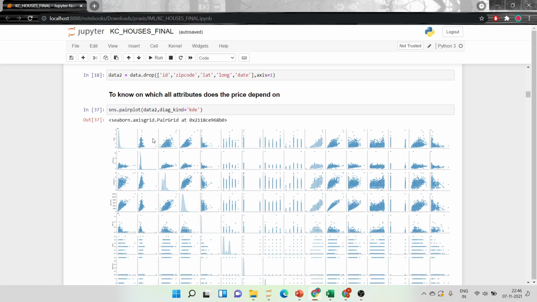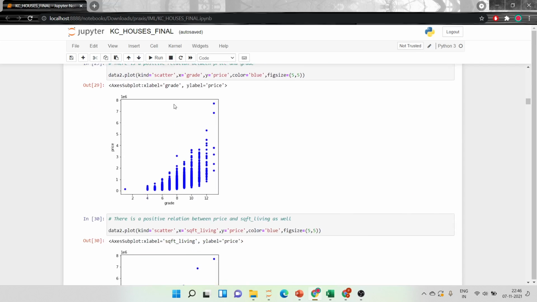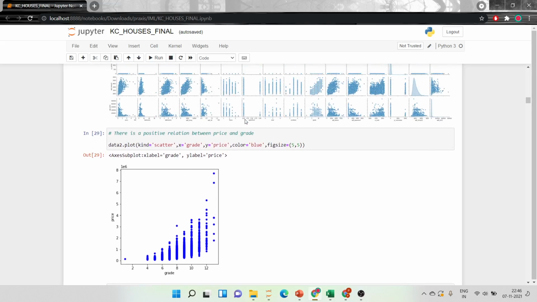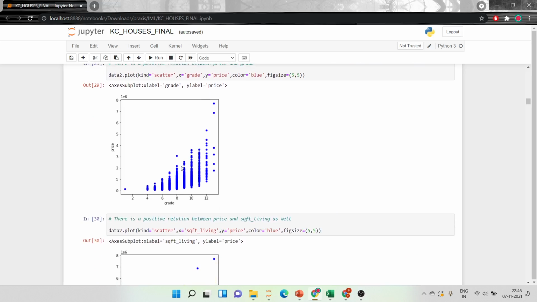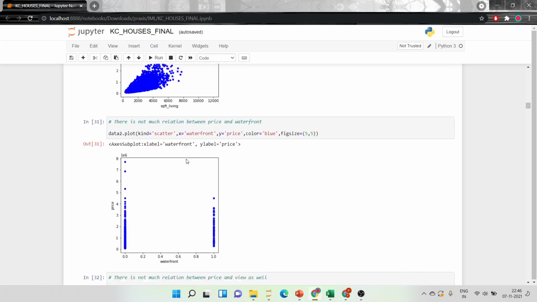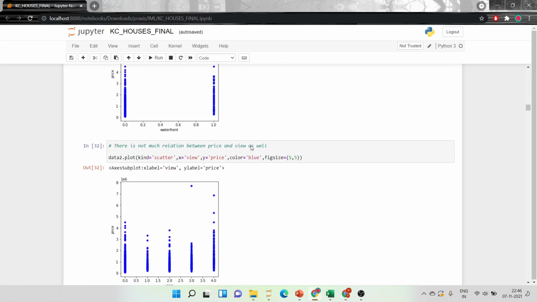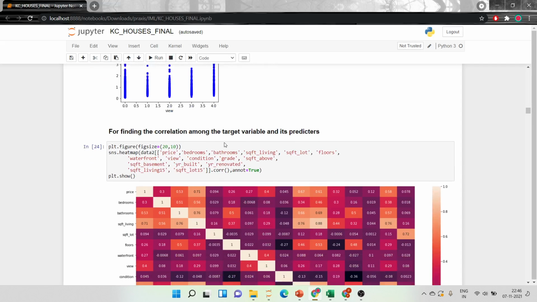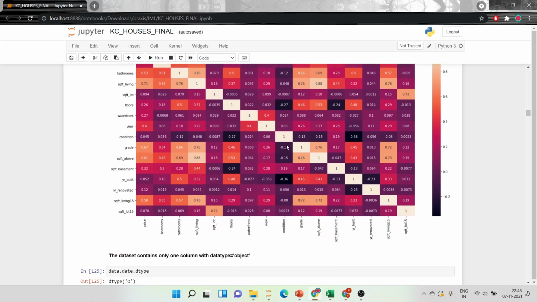We have used a pair plot to see the relation between the target variable and the predictors. Then we separately analyzed the relation between them. Here you can see that grade is increasing roughly with respect to price, and square feet living has a positive relation. But waterfront has no relation with the target variable, and even the view has no relation with it. And then we have used a heat map to find the correlation between the target variable and, of course, among the predictors as well.